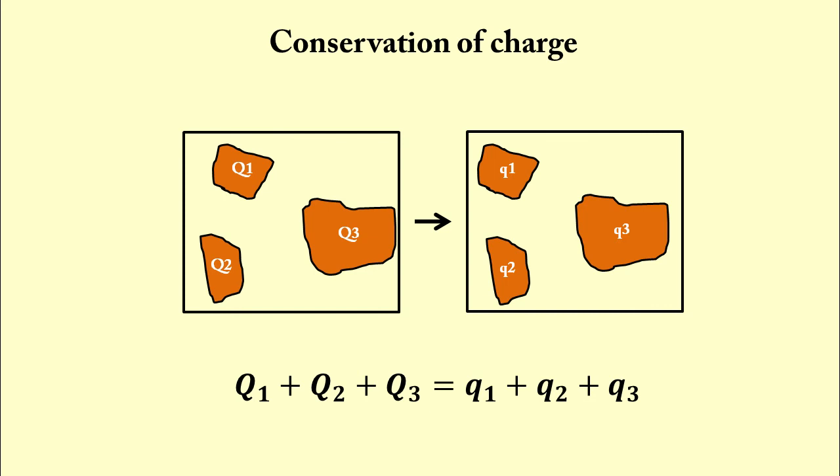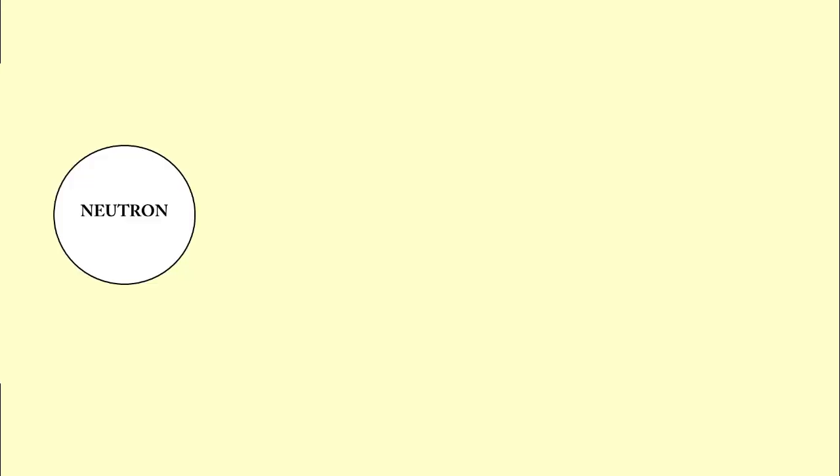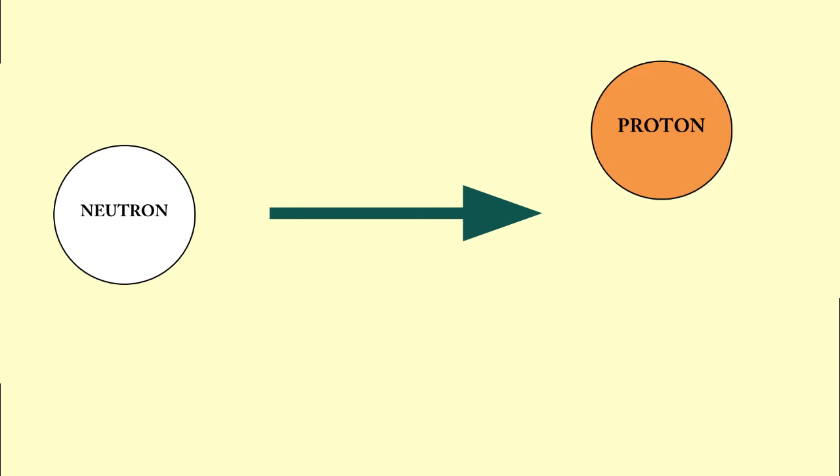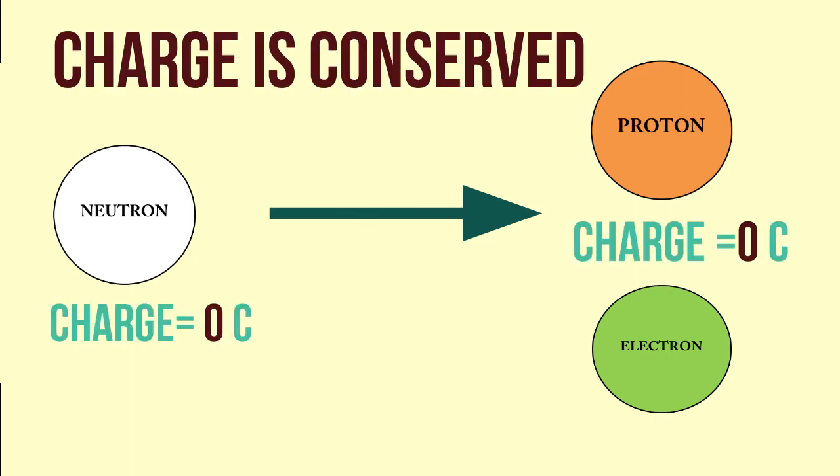Guys, nature sometimes creates charged particles. For example, neutron is turned into proton and electron. So in this process, we got 2 new charges. But if you look at this process, the proton and electron created have equal and opposite charges. Thus, total charge is 0 before and after the creation.